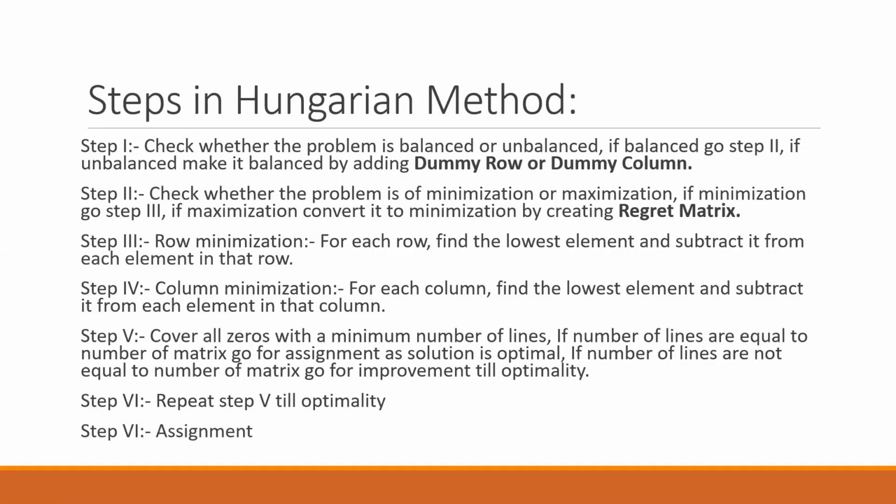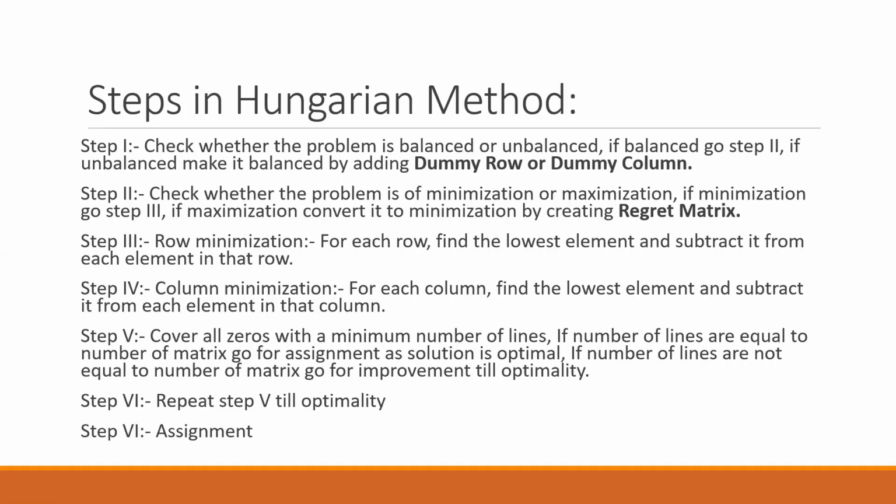If you have a balanced problem, you will directly move on to step number 2. But if you find that your number of rows is not equal to the number of columns, then your problem is unbalanced. You have to make it balanced by adding a dummy row or dummy column.